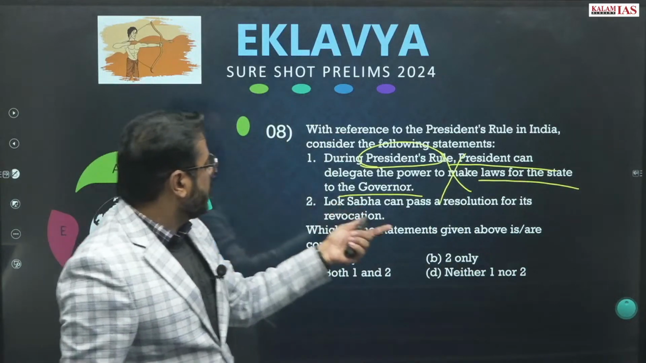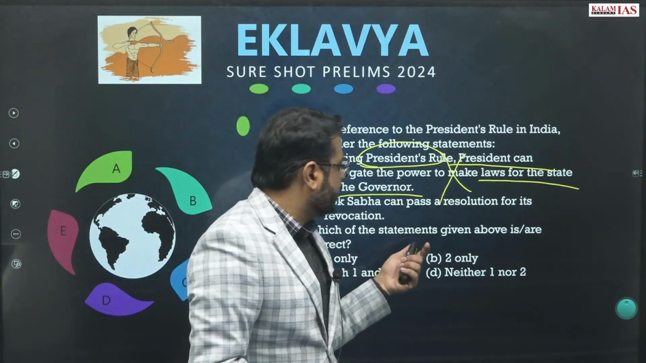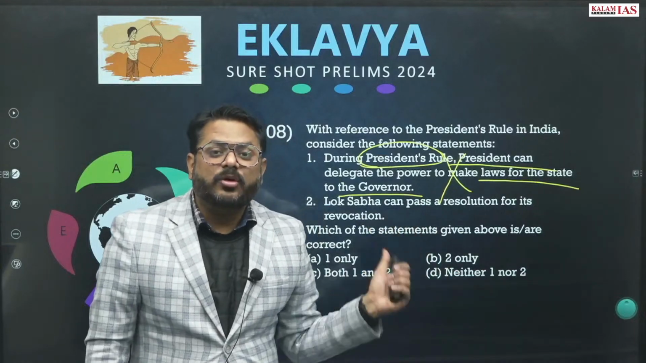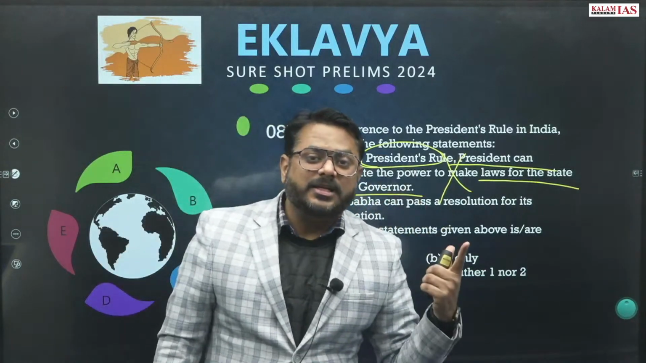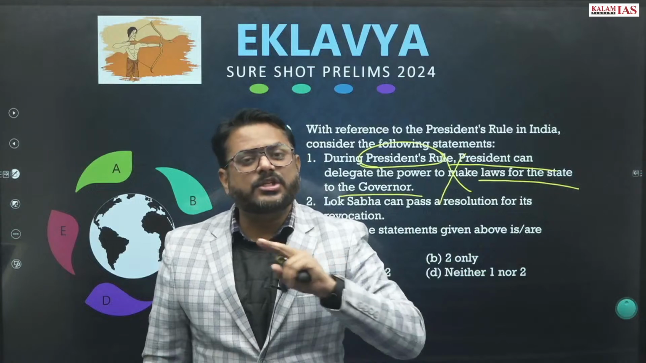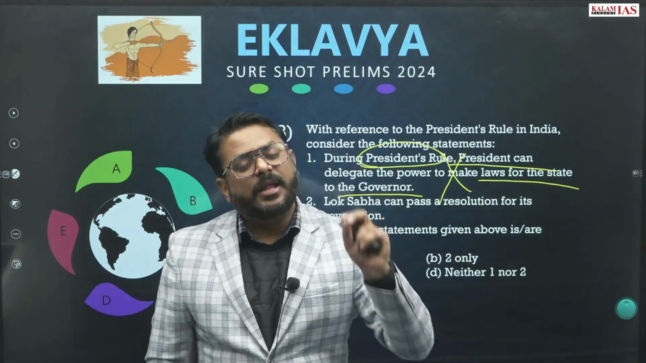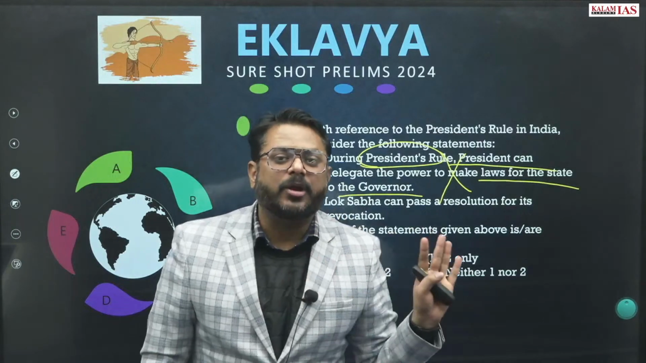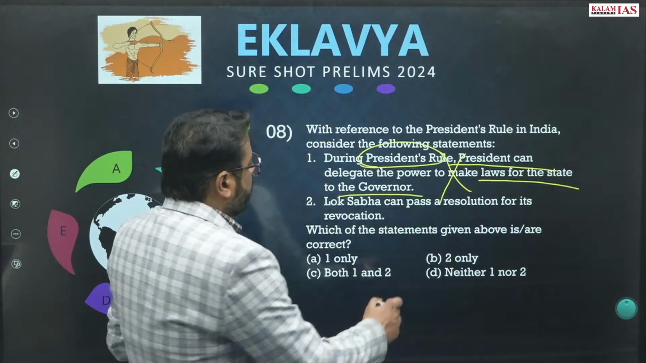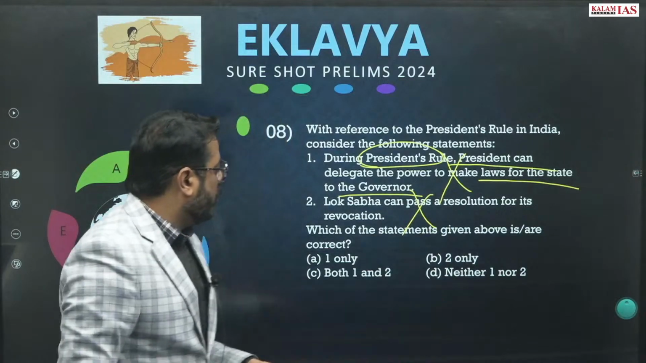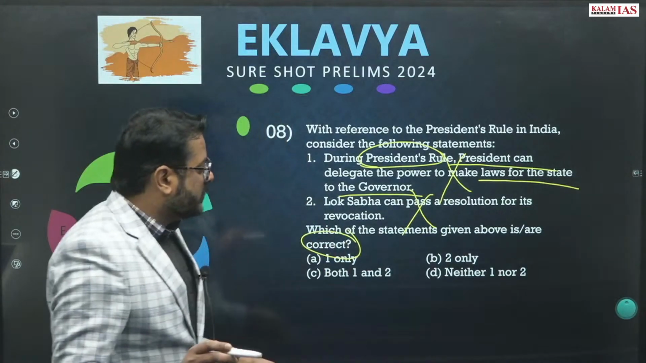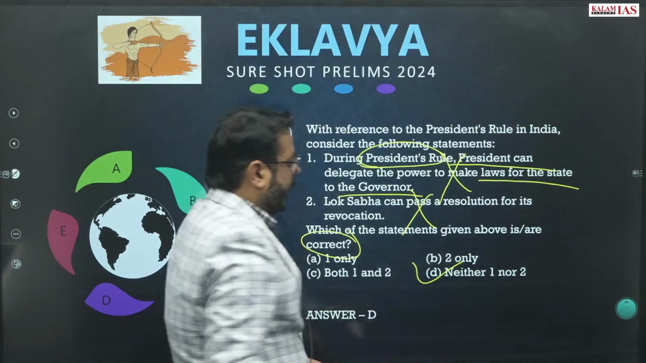Lok Sabha can pass a resolution for its revocation. So this provision actually is there for the national emergency. For the President's rule, there is no need of parliamentary approval for the revocation. The President himself can remove it at any given point of time. Right. So this statement will also be wrong. Correct has been asked. So it will be D.